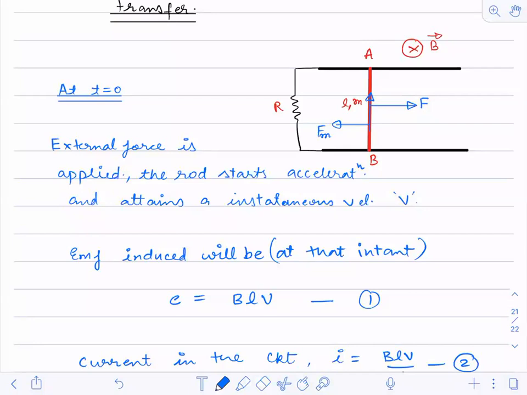Fine. Now, if current is in upward direction, use right hand palm rule to get the direction of magnetic force. So it will be in the negative x-axis.